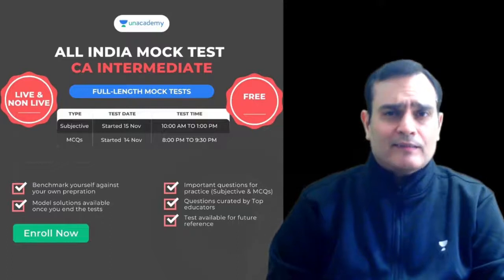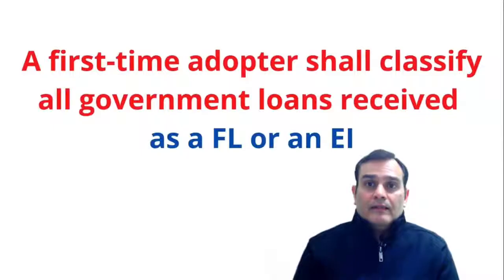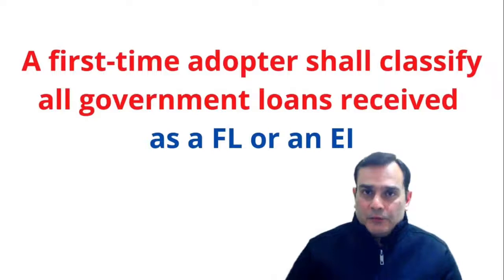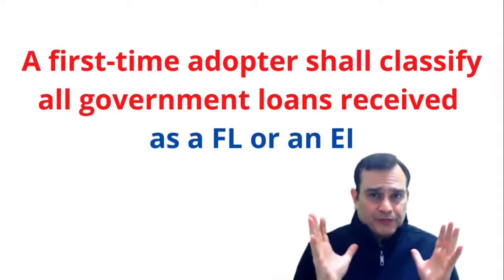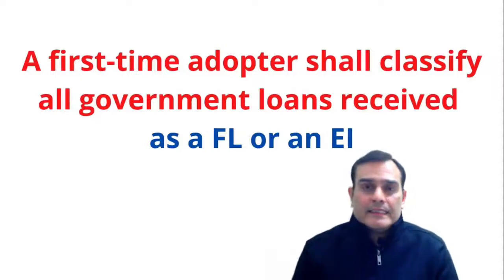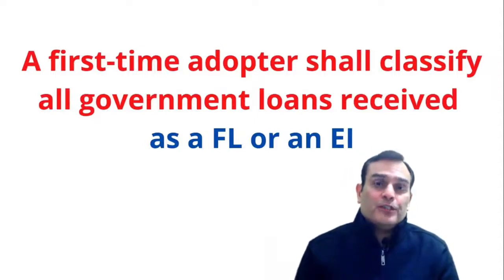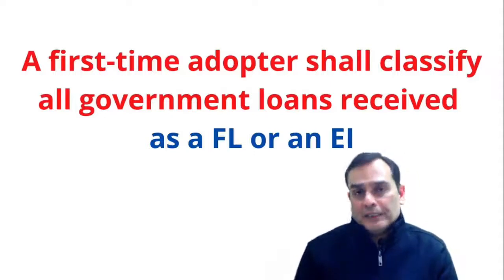Well, as I said, in relation to the government grant, there are a total of three things that come to mind. One is the classification of these loans in the opening Ind AS balance sheet.